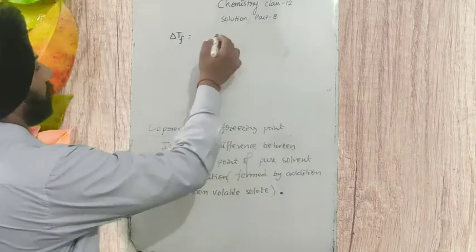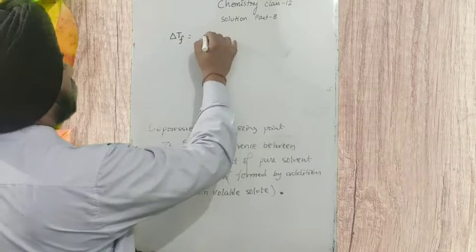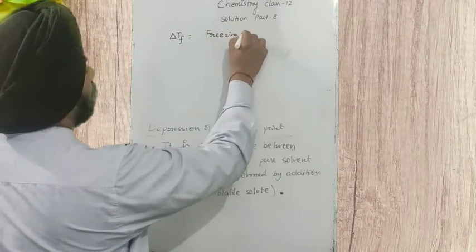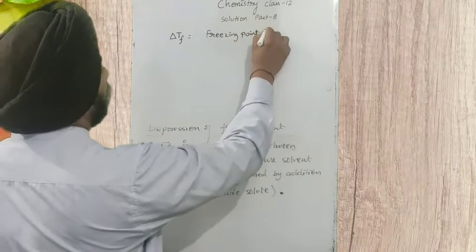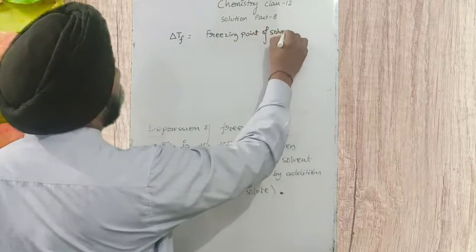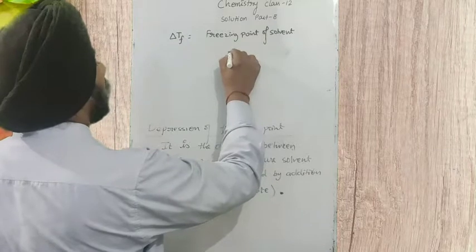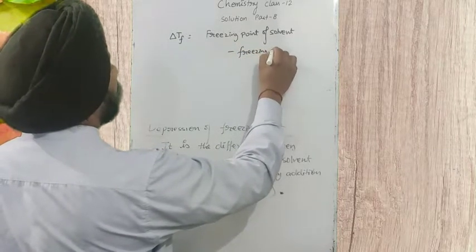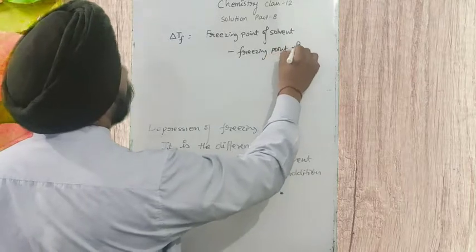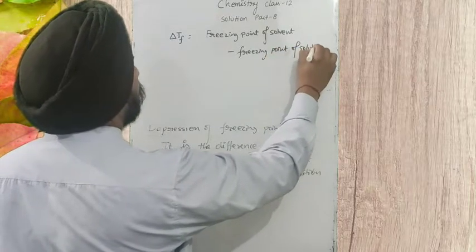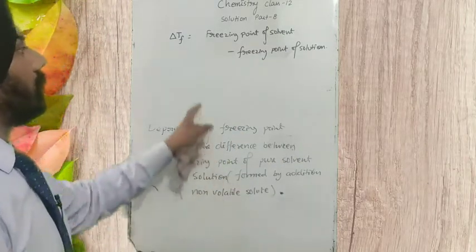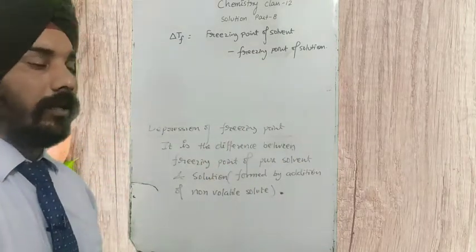Depression of freezing point, delta TF, is equal to freezing point of solvent minus freezing point of solution, because the solution has a lower value of freezing point and the solvent has a higher value of freezing point.